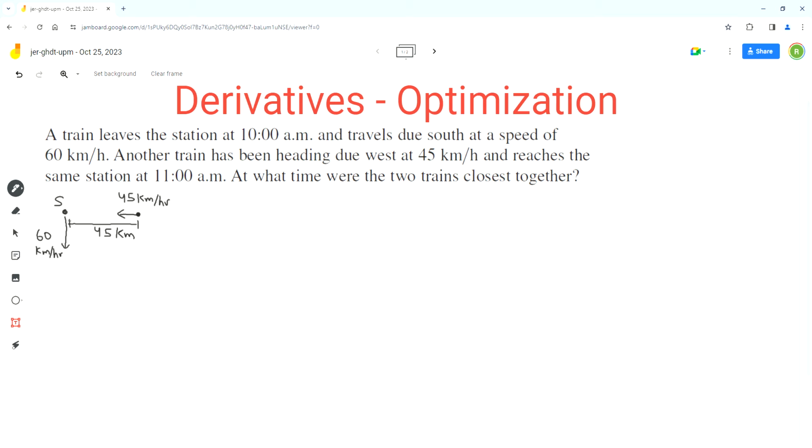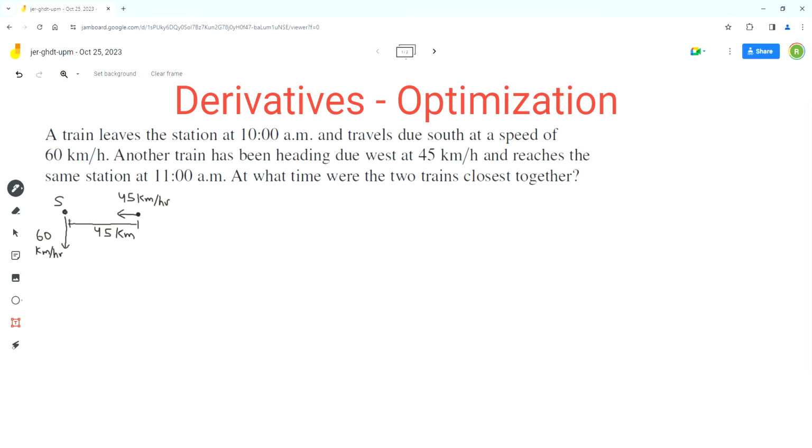Now we have to find at what time were the two trains closest together. That time will be somewhere between 10 a.m. and 11 a.m., because once the second train reaches the station at 11 a.m., the other train will keep going farther away from that second train, because the station is directly to the north of the first train.